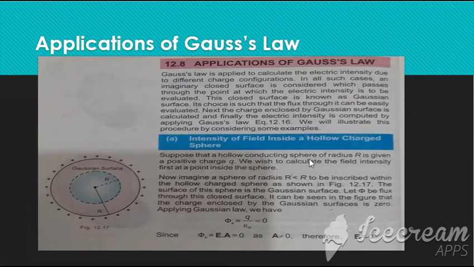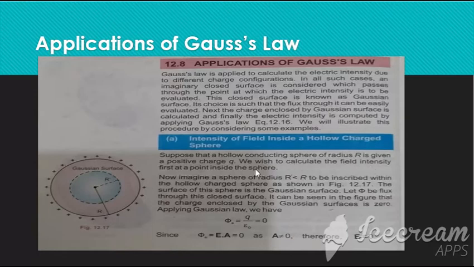Suppose that a hollow conducting sphere of radius R. This one is a hollow conducting sphere. Why is it conducting? Because it is made of a metallic thing, a best conductor, and positive charges are evenly and uniformly distributed over it. And this is of radius R. It is a hollow metallic sphere on which positive charge is uniformly distributed in the outward direction. Its radius is represented by capital R. Look at the position of my cursor.